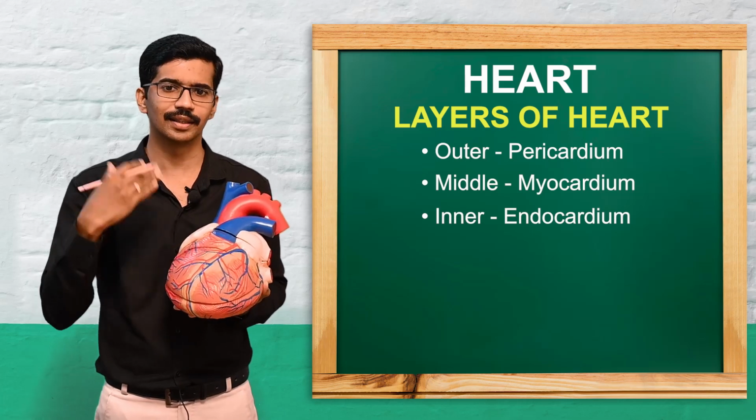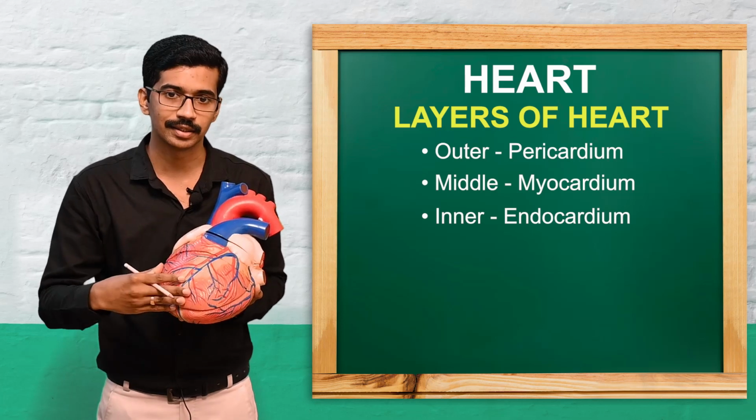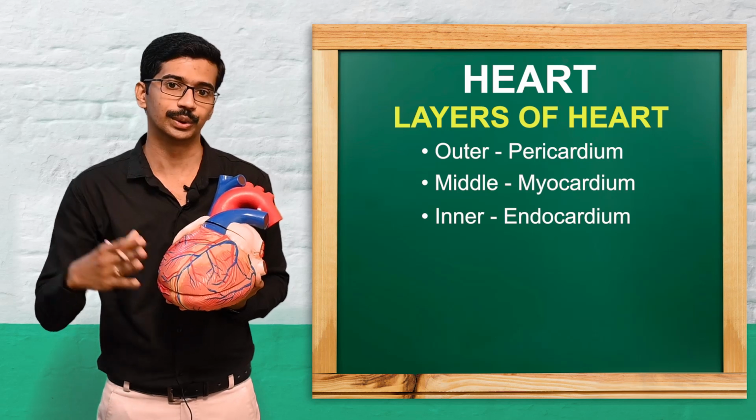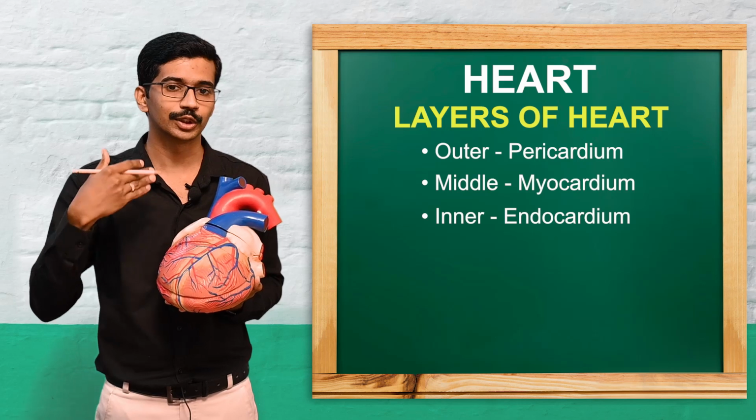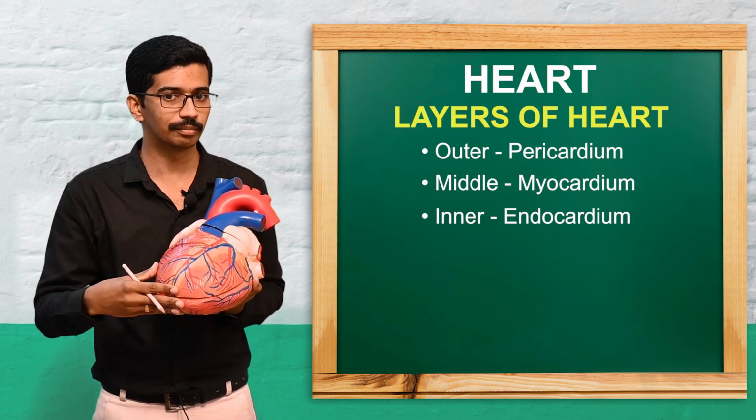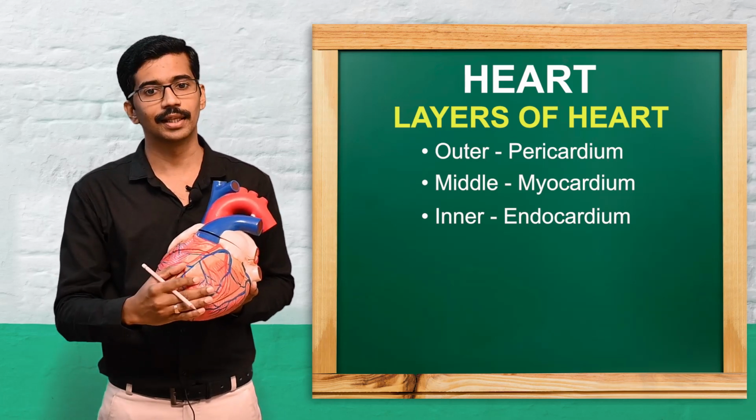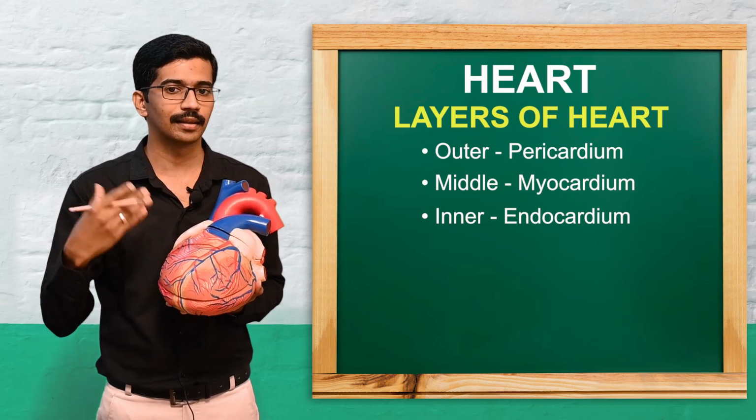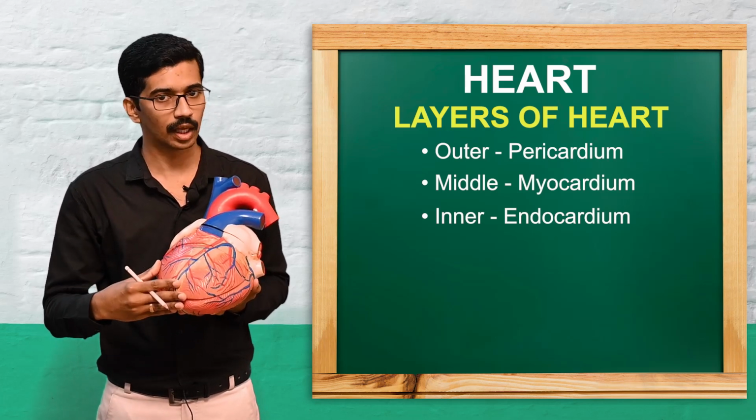The inner layer of the heart is a smooth, shining layer, usually made up of squamous epithelial tissue. Why squamous epithelial tissue? Because that area should be smooth for the smooth flowing of blood. So these are the layers of the heart: the pericardium, the myocardium or middle layer, and the inner squamous epithelial layer, which we call the endocardium.